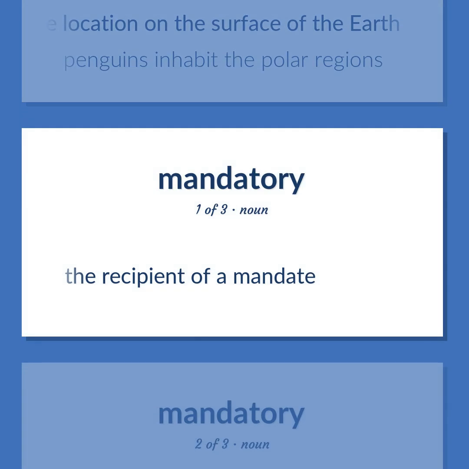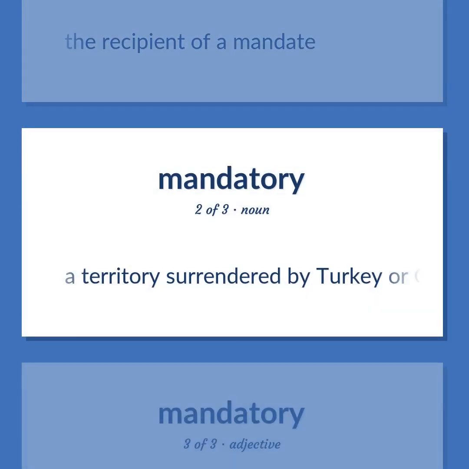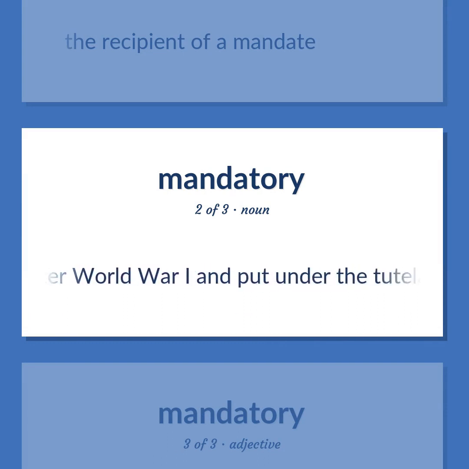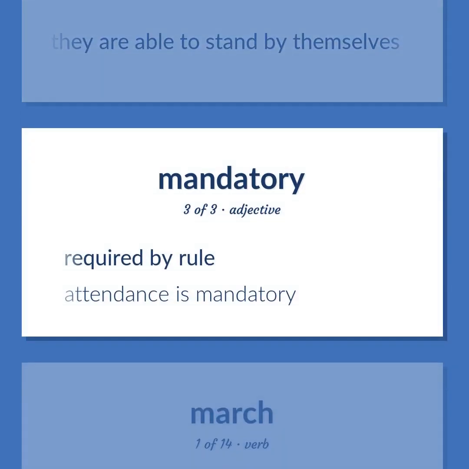The recipient of a mandate. A territory surrendered by Turkey or Germany after World War I and put under the tutelage of some other European power until they are able to stand by themselves. Required by rule. Attendance is mandatory.